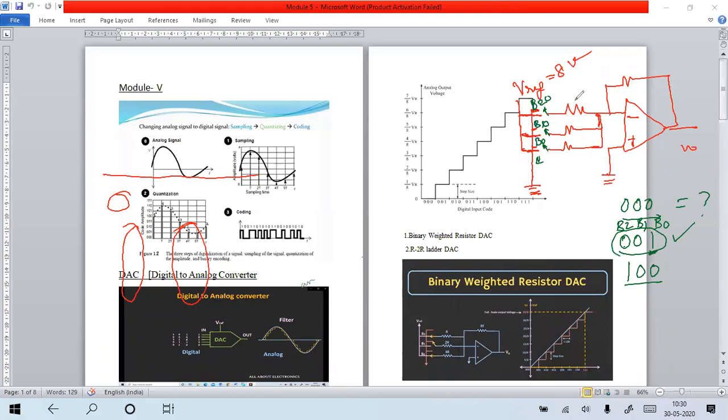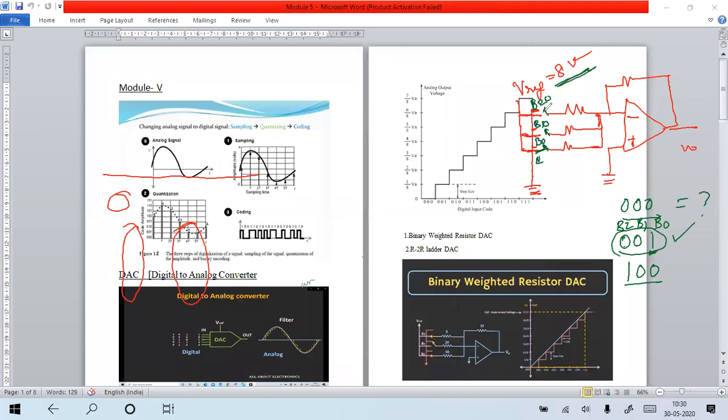That means among these three resistors, only the B0 resistor has to be connected to the reference voltage. Reference is high, so this has to be connected to the reference. All other resistors have to be connected to the corresponding ground.